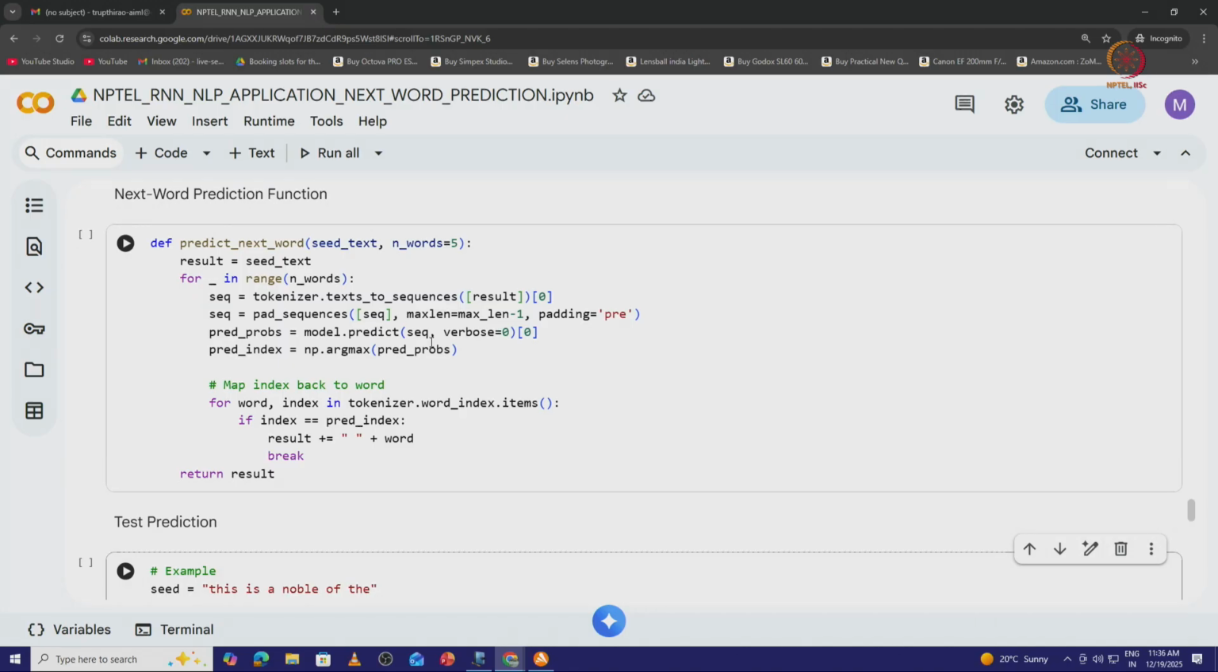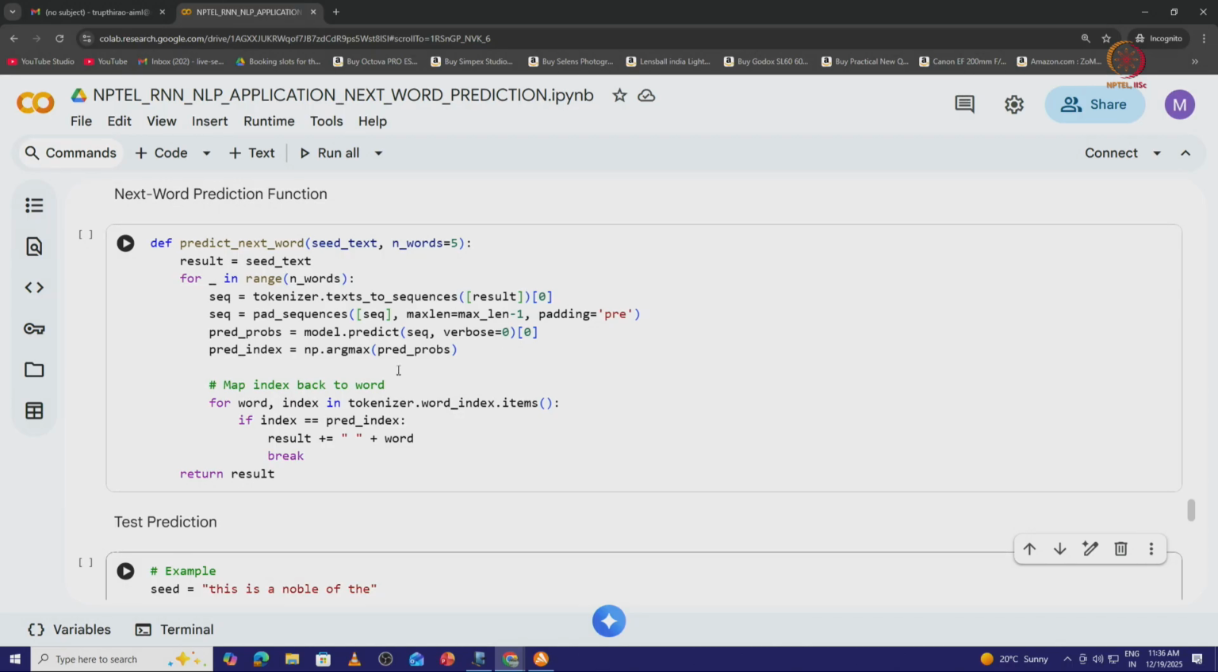So, predict on the input sequence given. Here verbose is equal to 0, because after every word I do not want to display what the next word is. So, for "this is a noble of the", you would get one word, then the next word. I do not want to display that, that is why I have kept verbose equal to 0.